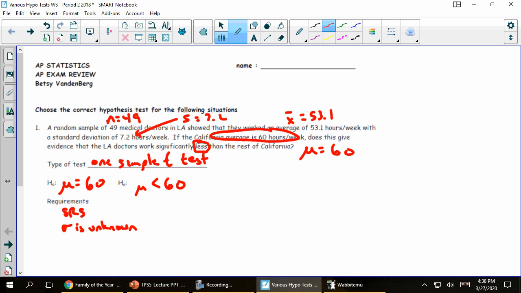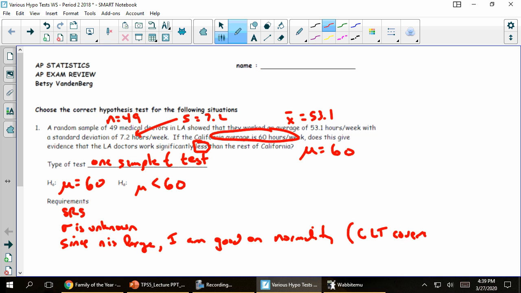And since my sample size is large, I am good on normality. My sampling distribution will be approximately normal, or put another way, the CLT covers any skewness.